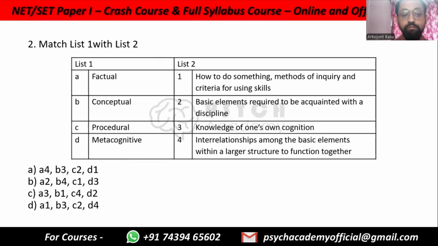Next question. Match list 1 with list 2. Factual, conceptual, procedural and metacognitive. How to do something, methods of inquiry, basic elements required to be acquainted with a discipline, knowledge of one's own cognition, interrelationships among the basic elements within a larger structure.